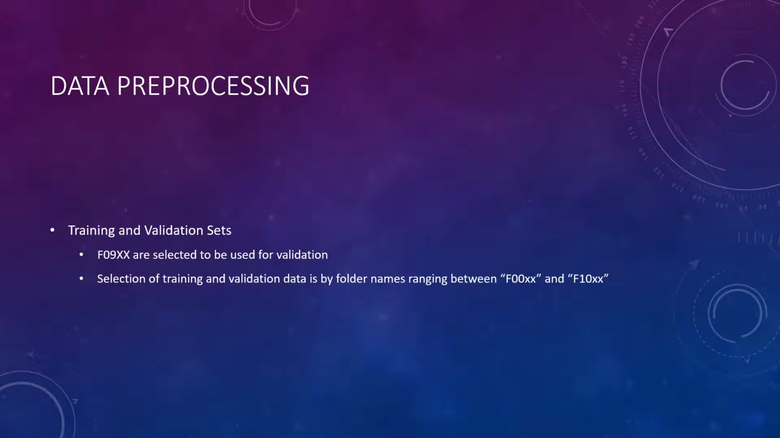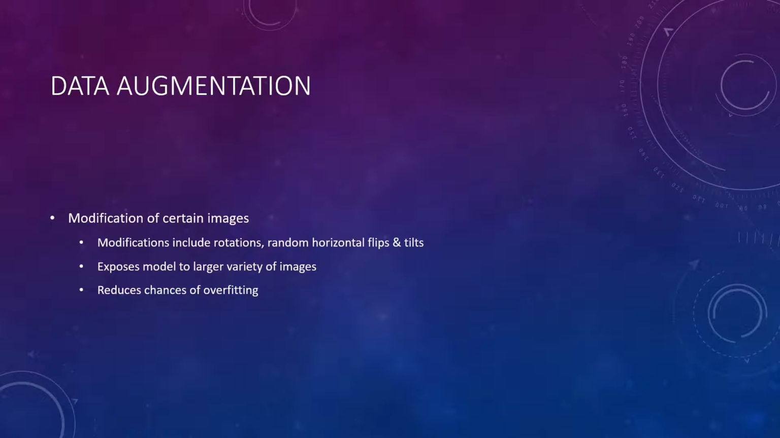Lastly, to generate a set of base classifiers, the original training images are split into multiple combinations of training and validation sets. We used the folder name starting with F09 as validation while the rest were used for training. To improve the sample diversity of our training dataset, we augmented the training set by modifying certain images. These were the modifications we made.